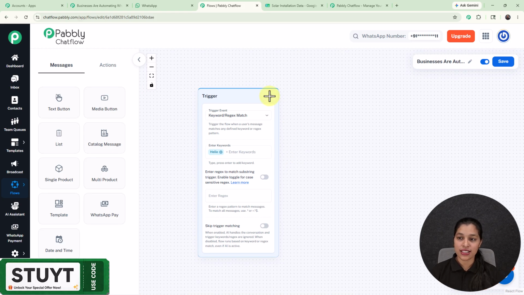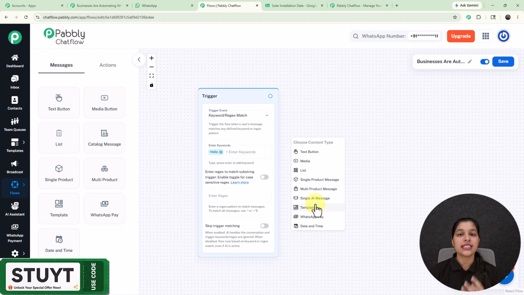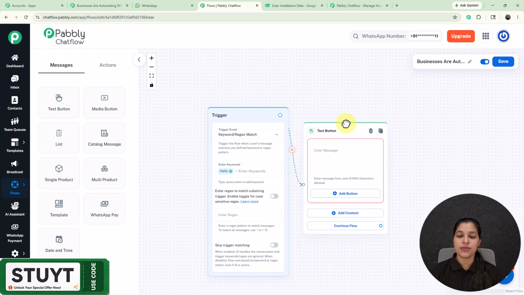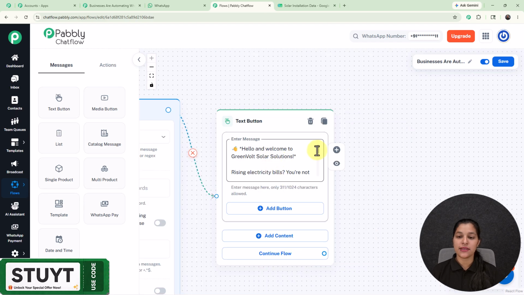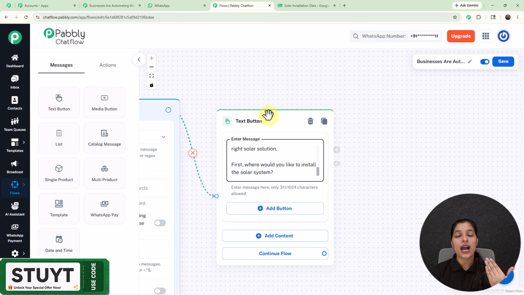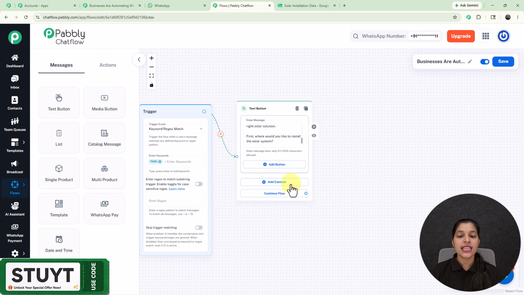So for that, you just have to drag and drop, and right here we are getting all these message nodes, which you can get from this message block too. And here I'm going to select text button. Now in this text button node, I'm going to enter a welcome message for my customers. So here I have entered this welcome message, and here I have entered this message where I want my user to select the installation place. So for that, I'm going to add some installation places in this button.